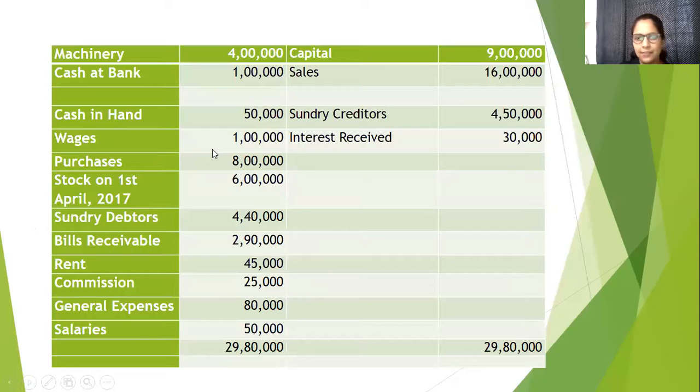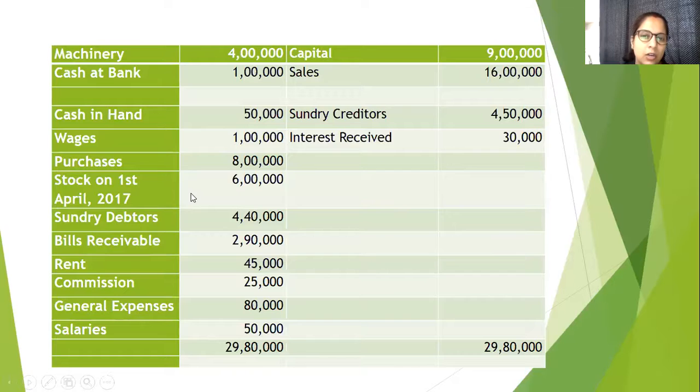1 lakh that we have considered. Okay, we have taken purchases, we have taken wages, we have taken sales, and we have taken opening stock. Now we will check for any other direct expenses. No commission, no general expenses, no salaries. There are no direct expenses given in the question. So we have considered everything.